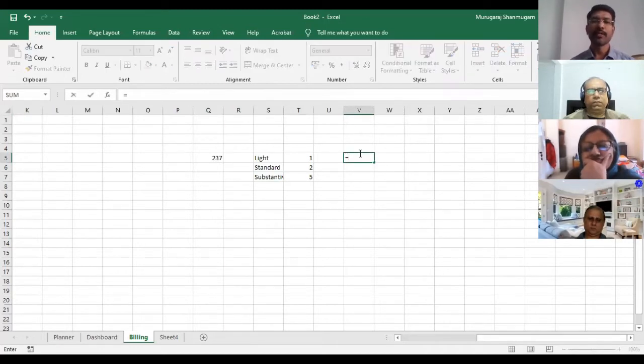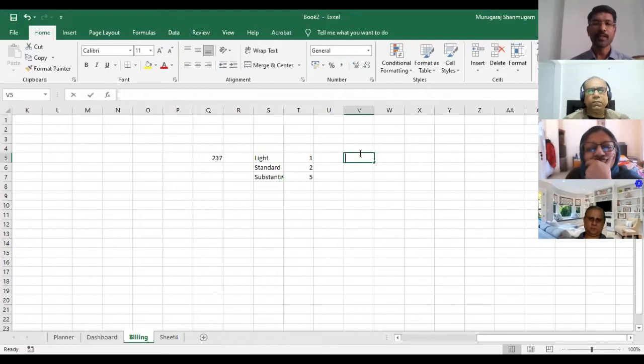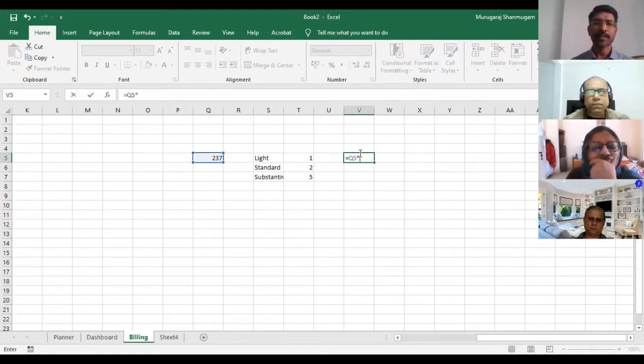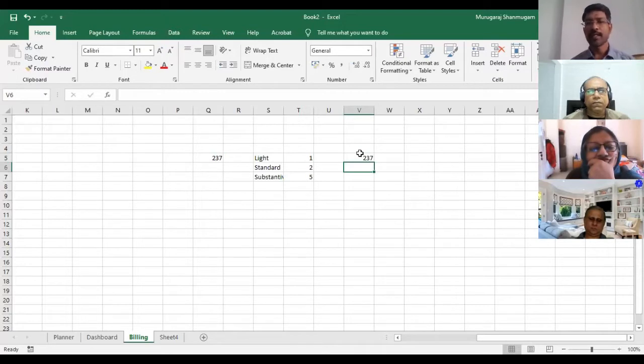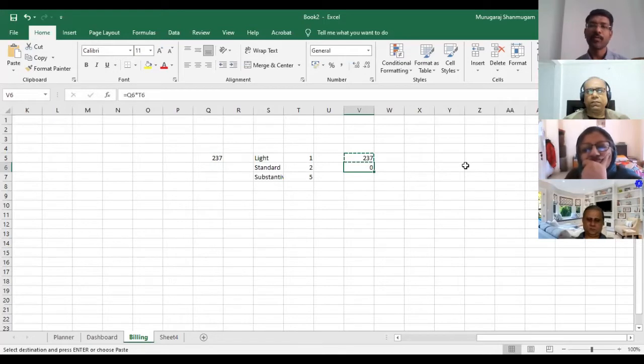So I know that I can go to these cells and multiply these numbers. I can multiply these two numbers, the number of pages, by the cost. I also know there is a shortcut. You can copy paste formulas. You simply copy paste the cell. Everything will be copied. The format, the formula, all these things will be copied.